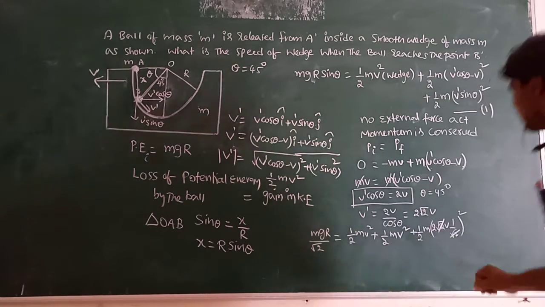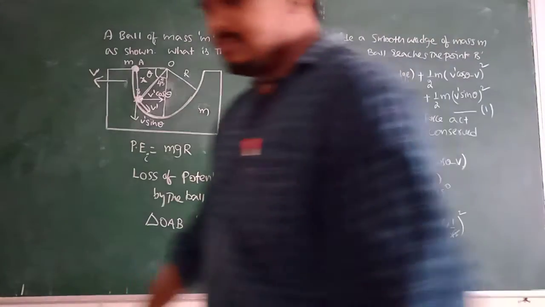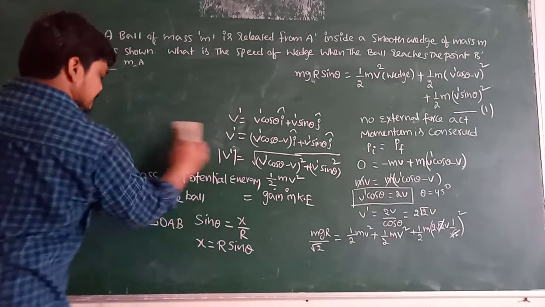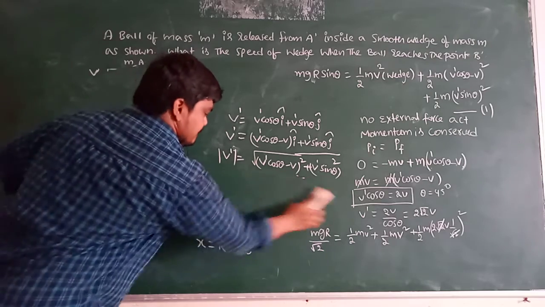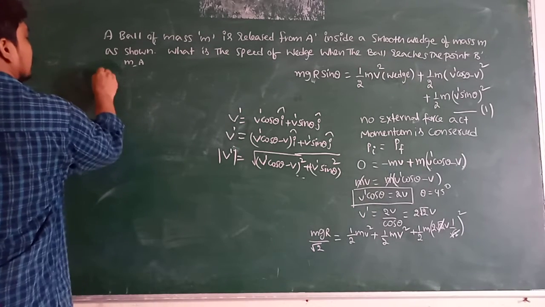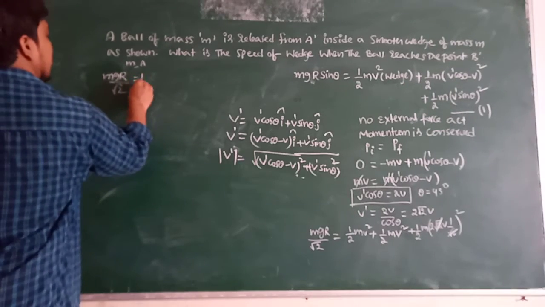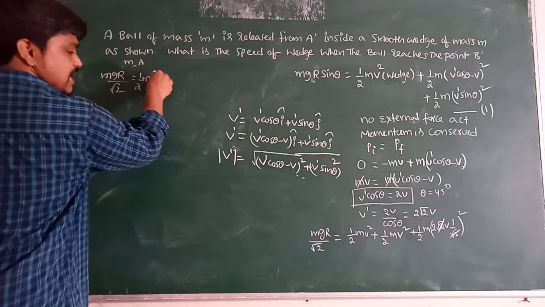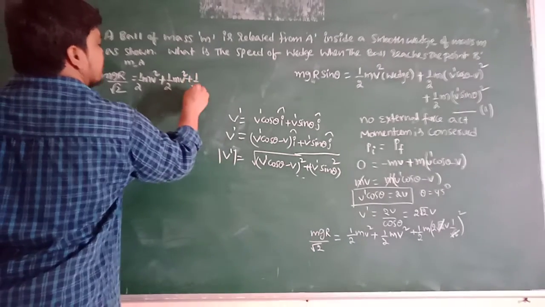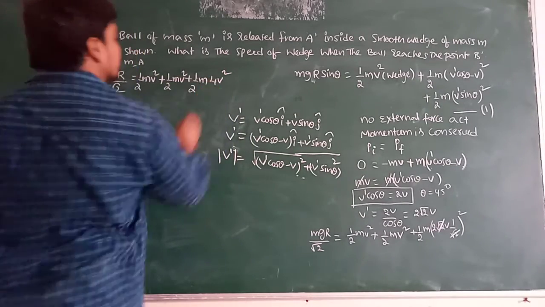Now root 2 cancels, leaving (2v) whole square, that is 4v square. So can I write it like this: mgr by root 2 is equal to half mv square plus half mv square plus half m times 4v square.